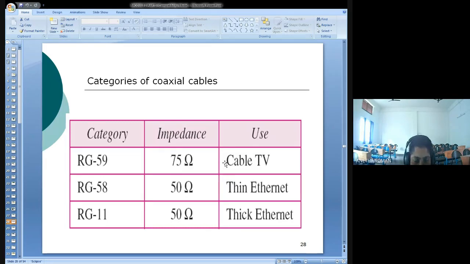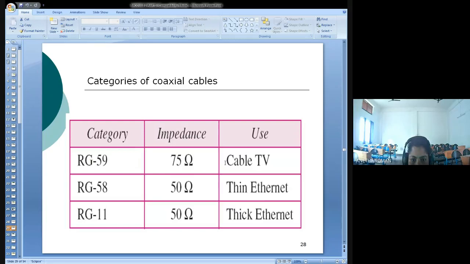So just understand you have various categories of coaxial cables, specified by the RG ratings, in terms of the wire gauge thickness, the type of insulator, the thickness of the inner conductor, and the type of outer casing. These give categories like RG 59, 58, and 11.